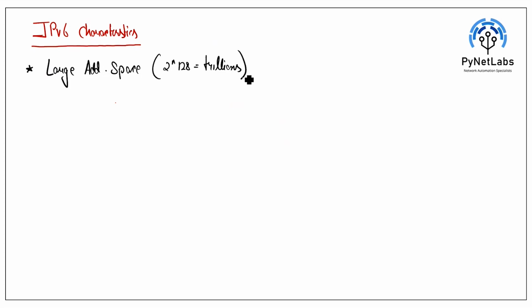As I get addresses in trillions, every single person can have one IP, and we will not run out of IPv6 addresses for up to 50, 60 years.